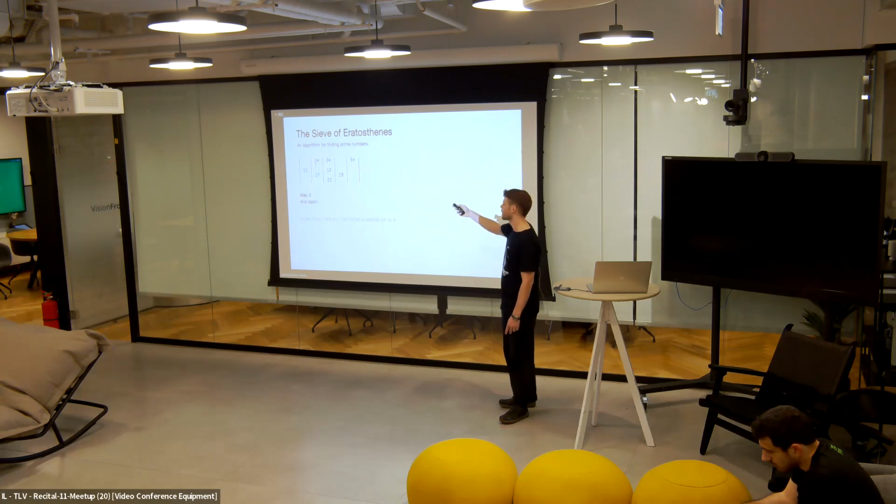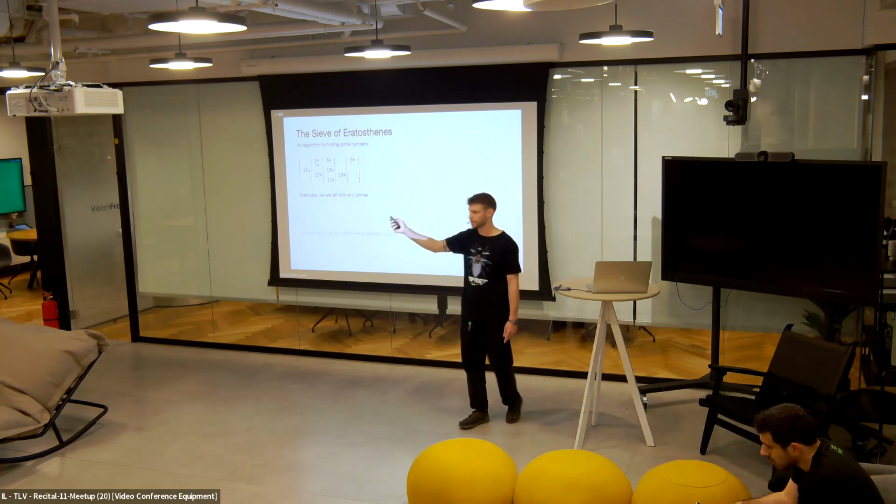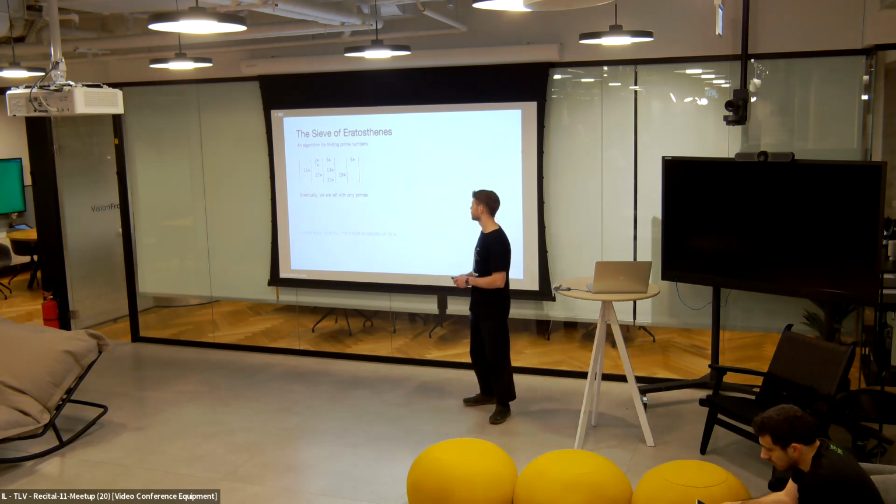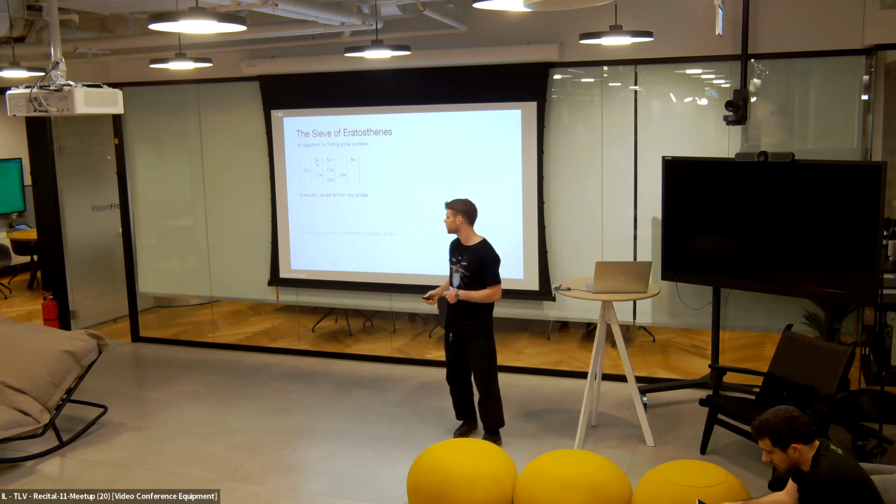And we continue in this manner. Now we move to 5. We remove any multiples of 5, etc., etc. Eventually, we're left with all the prime numbers. Okay. So fairly simple, but we'll see how we can do this concurrently using CSP, which is not so simple, maybe.